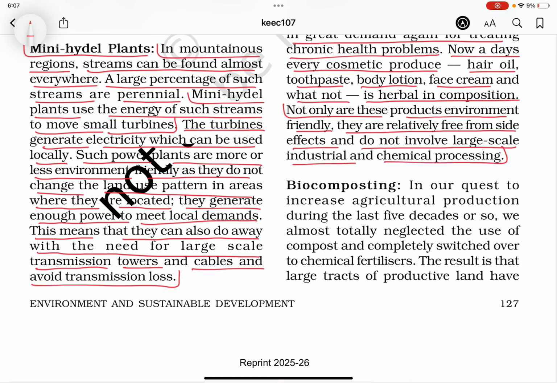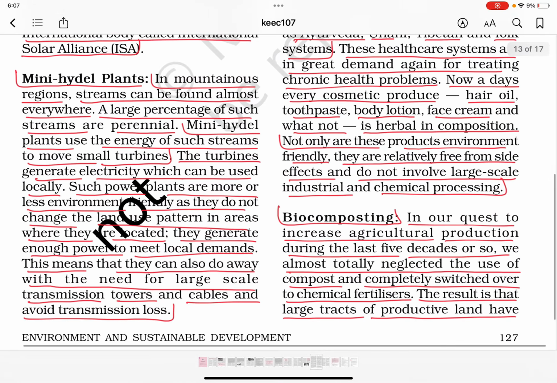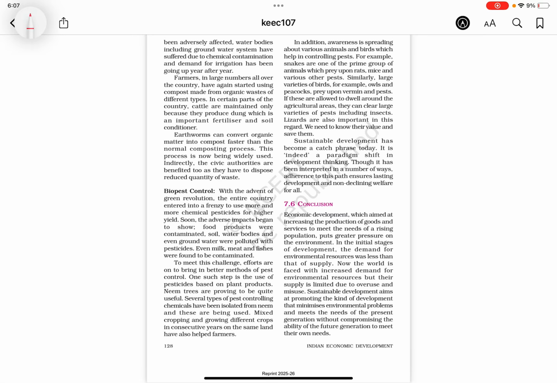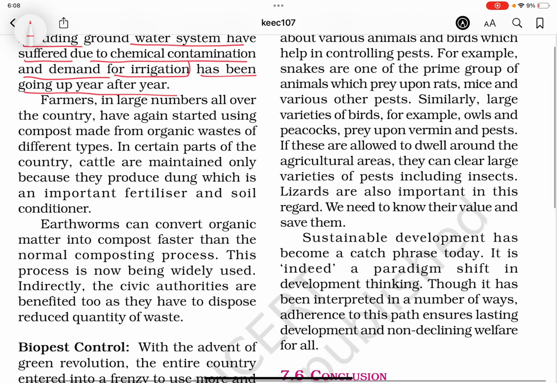Biocomposting. In our quest to increase agricultural production during the last 5 decades or so, we almost totally neglected the use of compost and completely switched over to chemical fertilizers. The result is that large tracts of productive land have been adversely affected. Water bodies, including groundwater systems, have suffered due to chemical contamination, and demand for irrigation has been going up year after year.